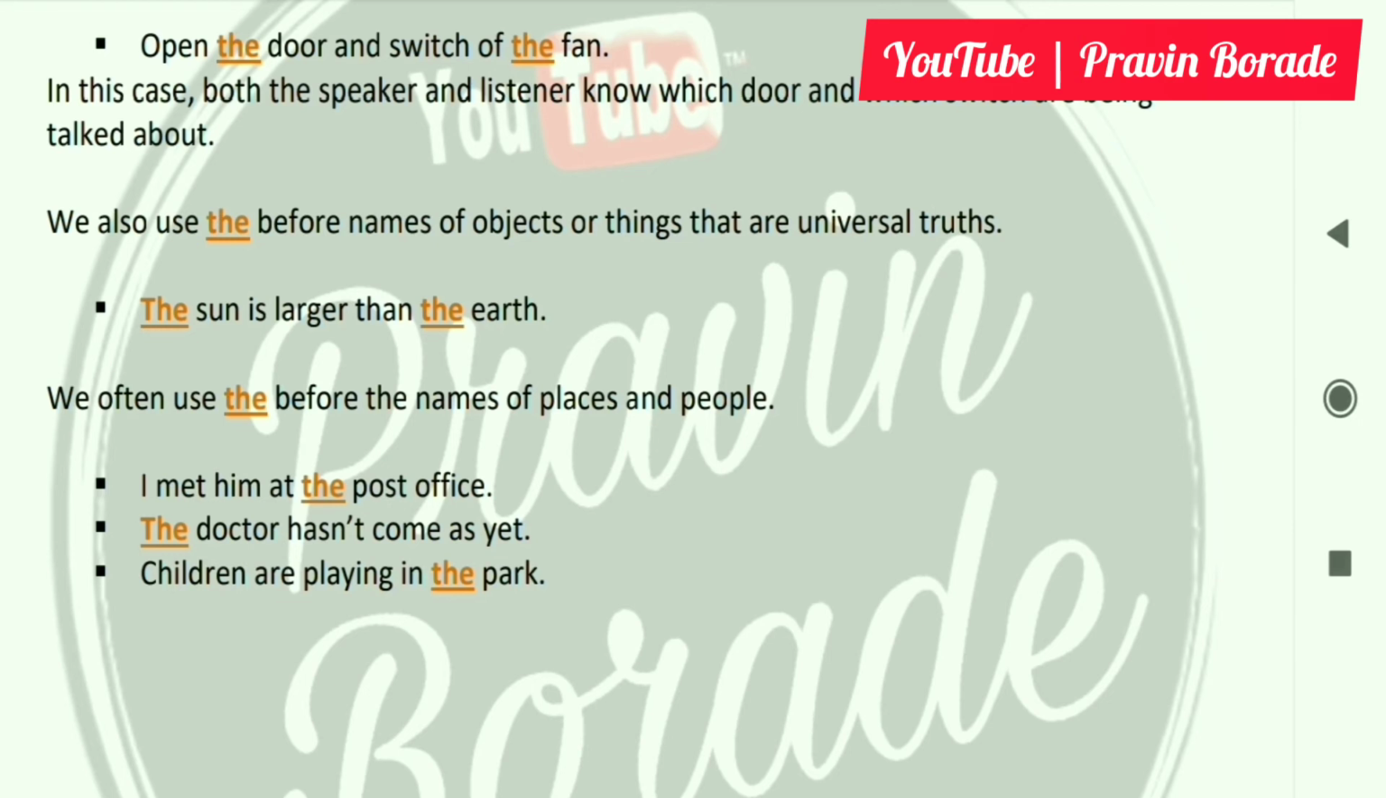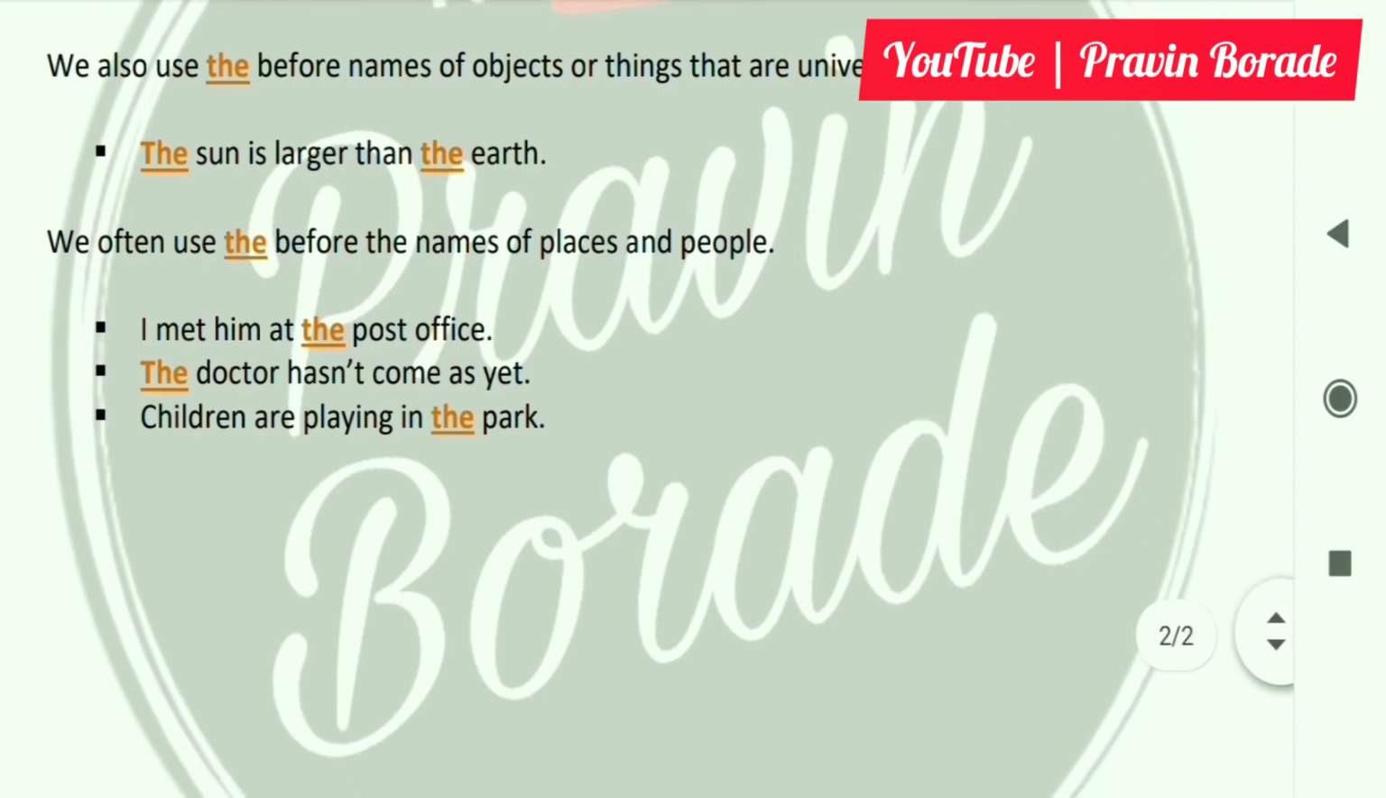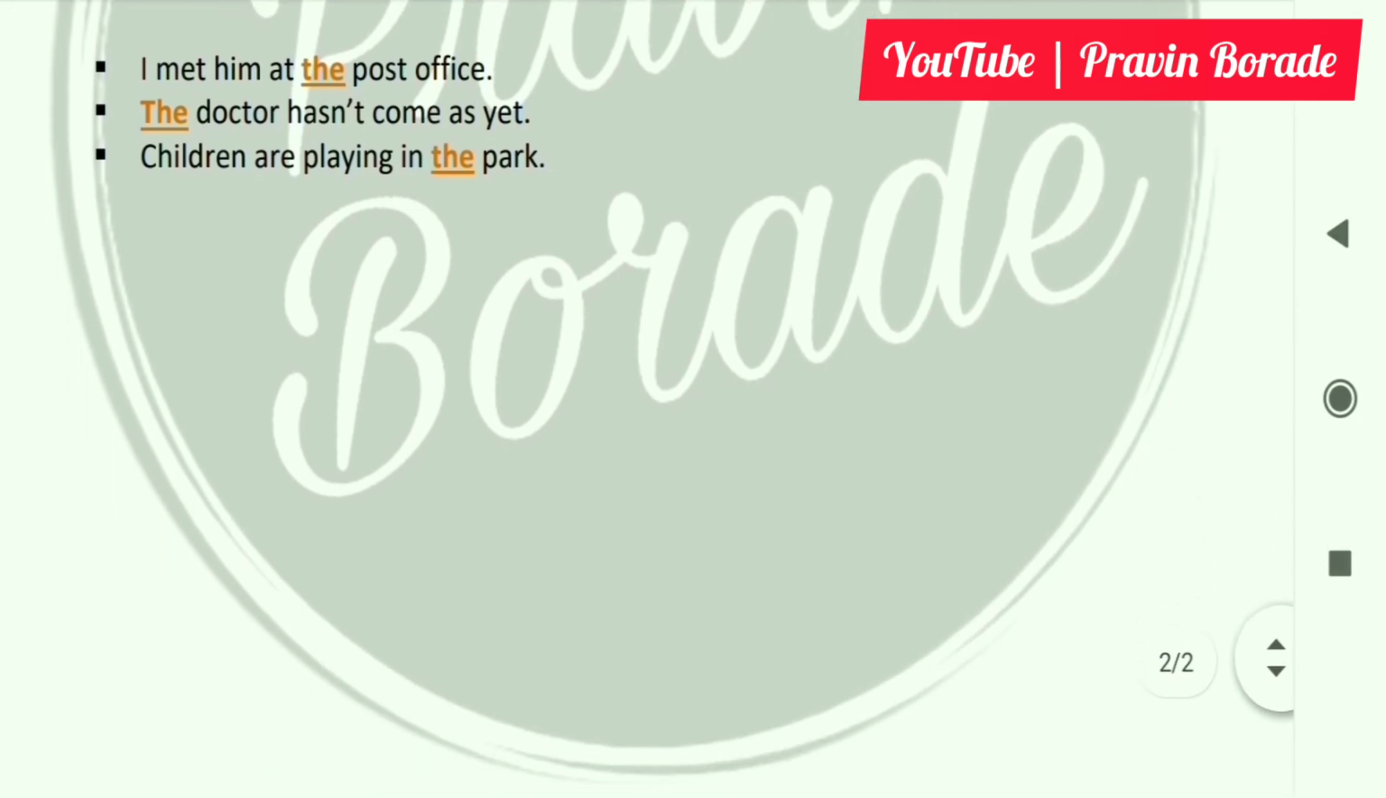We often use the before the names of places and people. I met him at the post office. The doctor hasn't come as yet. Children are playing in the park. See, these are the articles that we have seen now.